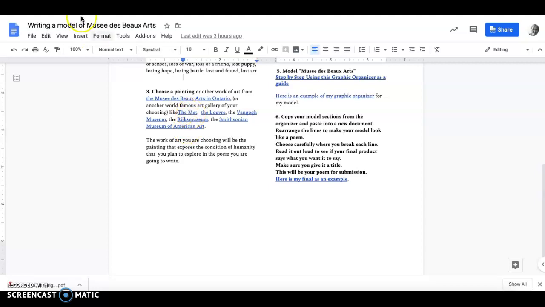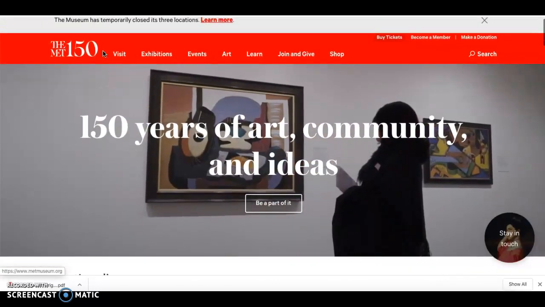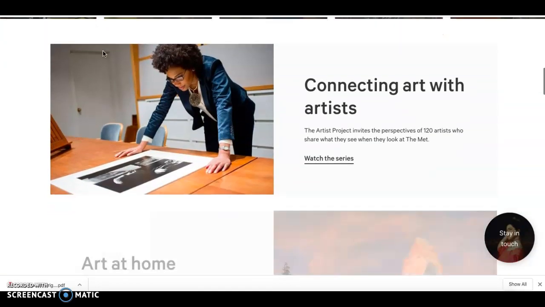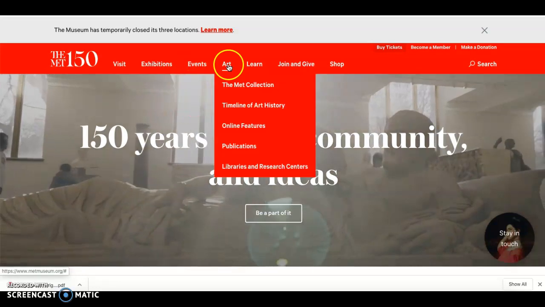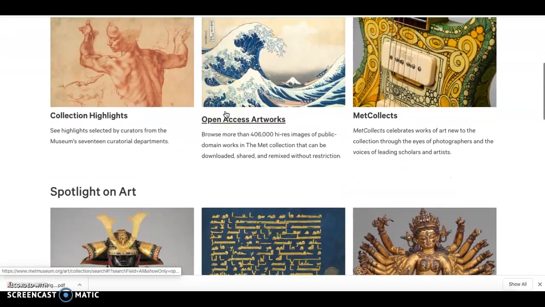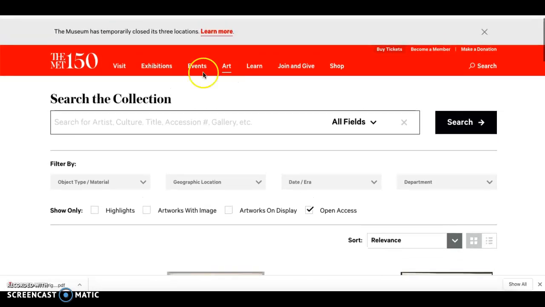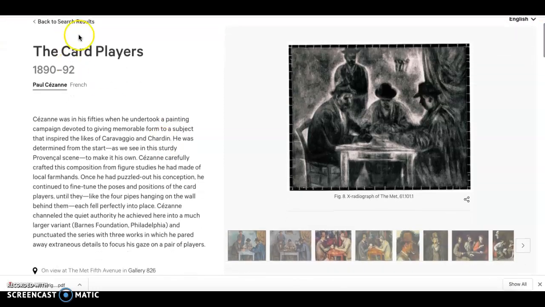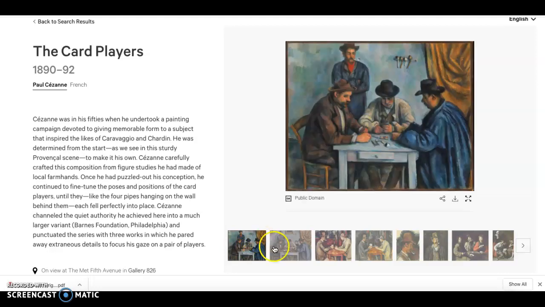I actually ended up looking at the Met, and this is what their homepage looks like. I've been to the Met a number of times, so I sort of knew what art would be in here. And I scrolled through until I found something interesting. So I started here at the Met collection. And inside the Met collection, I believe I looked at open access artworks. Anyhow, I scrolled through until I found this particular piece of work, and it's called The Card Players by Paul Cézanne. But what's interesting about it is it's a series of paintings.